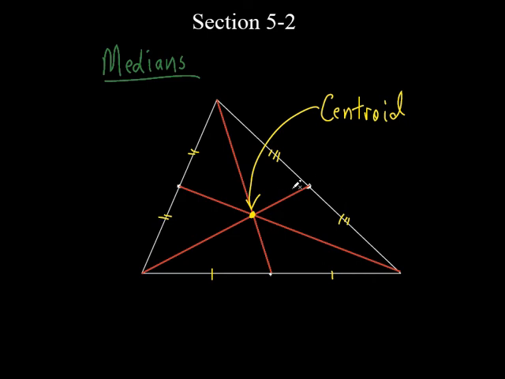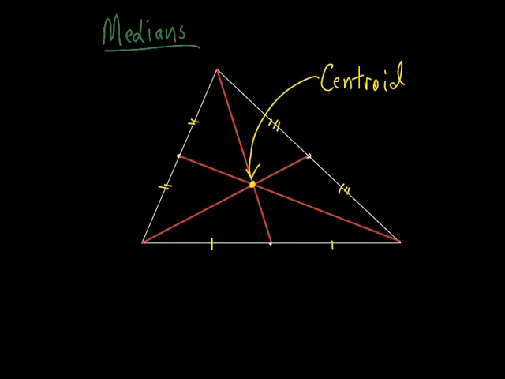Right. It doesn't mean that anything's equal to each other or anything else. Let me do... Oh, this is a crazy one. Watch this. This is pretty interesting. You know how all the other ones had something special about it? Remember that circumcenter? What was special about that point? It was equidistant from the vertices, okay? What was the incenter? What was special about that point, the incenter? It was equidistant from the sides of the triangle.